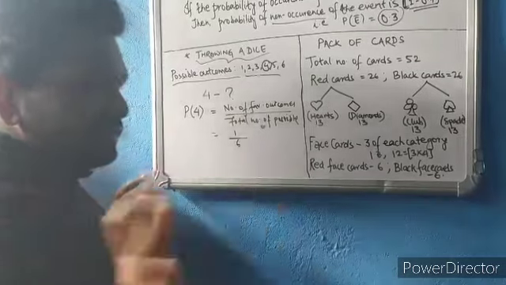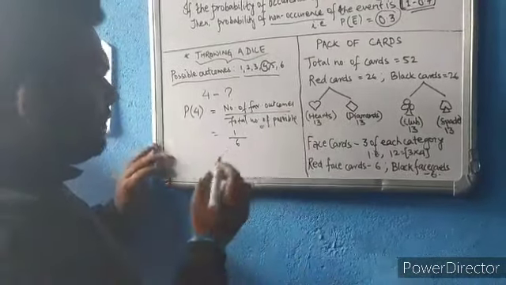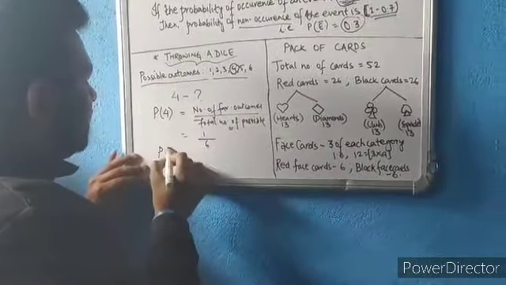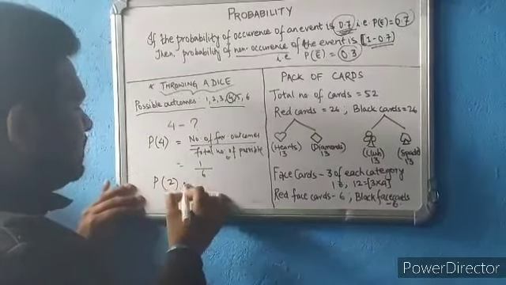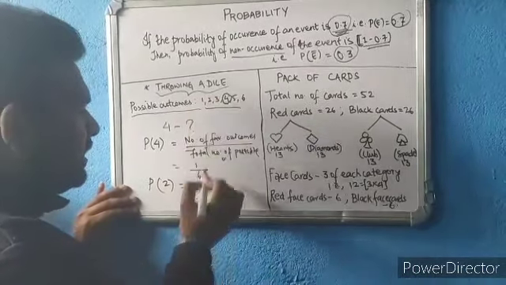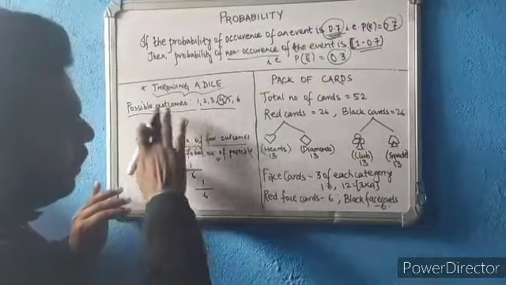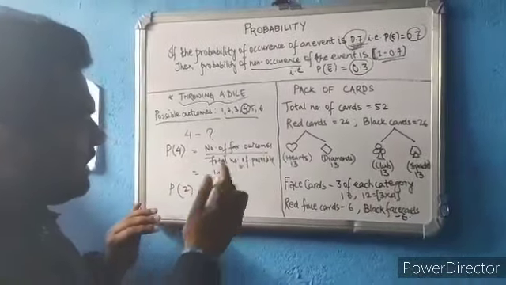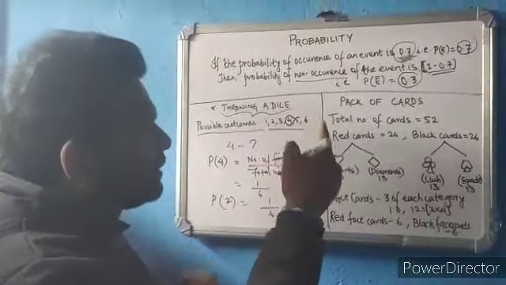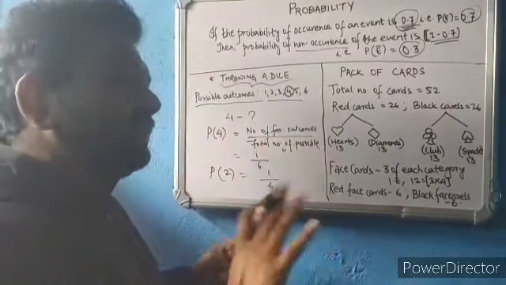It's very simple. Similarly, if I ask you the probability of getting, suppose, 2, it's the same: the number of favorable outcomes is 1, out of 6. All these events are equally probable, and if we add up 1 by 6 six times, you will get 1.